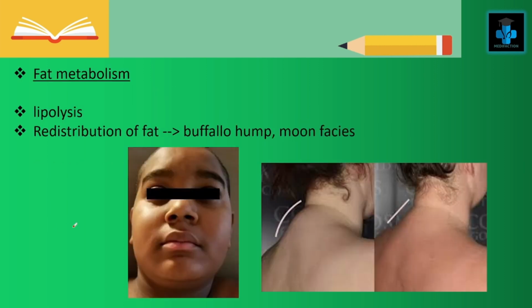Now let's see fat metabolism. There will be significant lipolysis and there will be redistribution of fat leading to a buffalo hump, as we can appreciate here, and moon-like face, just like this. So these are due to redistribution of fat.